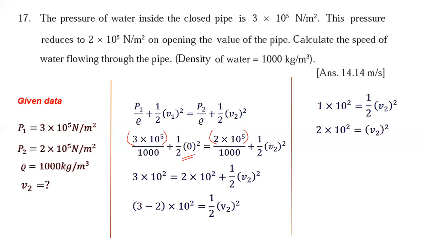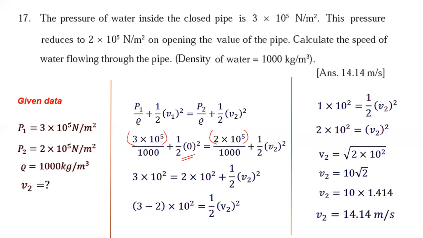So we can find here V2 square, which is equal to 2 into 10 raised to 2. So V2 is under root 2 into 10 raised to 2. We can write here, it is equivalent to 10 root 2. Root 2 is 1.414 multiplied by 10. We get the answer 14.14 meter per second. This is the answer for the speed of water flowing through the pipe.